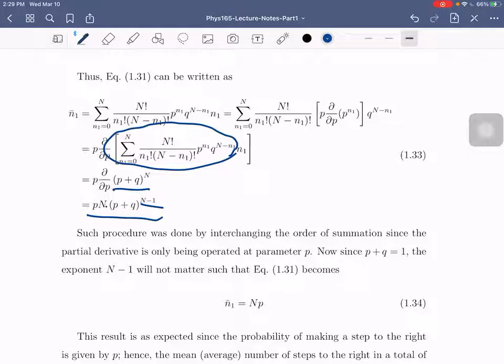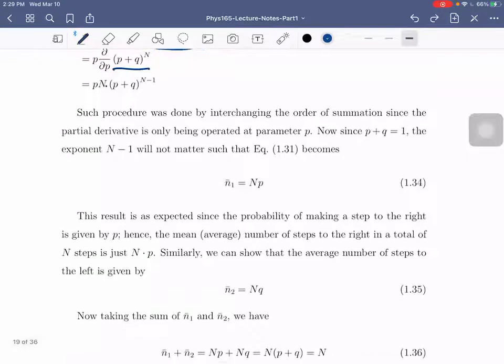So, kung titingnan natin, ang P plus Q, this one, is just equal to 1, right? So, therefore, yung average number of steps to the right is just N times P, which is the probability of taking the steps to the right, which is actually as expected.